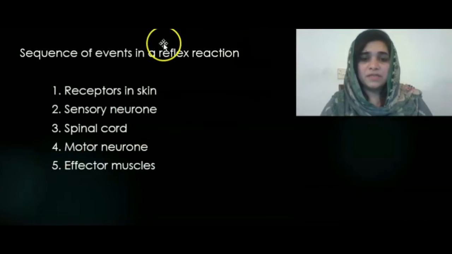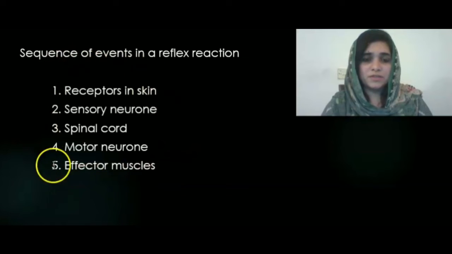Sequence of events in a reflex reaction. So here are the 5 points. These are the steps or the sequence of events that takes place in a reflex reaction. First of all, the receptors that are present in the skin, for example, will detect the stimulus and an impulse is generated. This impulse is transmitted with the help of sensory neuron to the spinal cord.